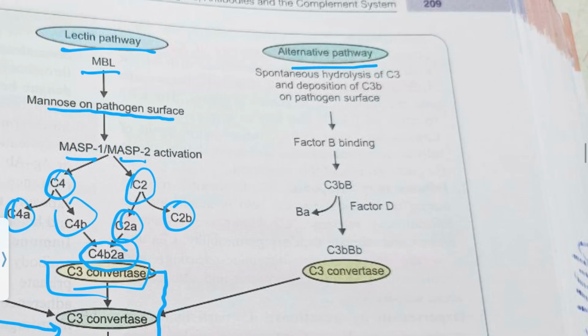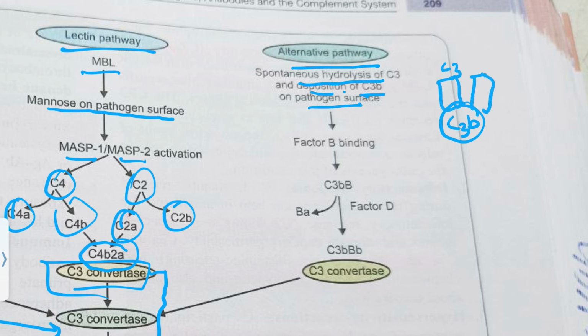About the alternative pathway, it happens due to the spontaneous hydrolysis of C3 and deposition of C3b on the pathogen surface. I told you C3b will be moving in your blood, but it is inactivated by two proteins, factor H and factor I. They will inactivate this C3b so that it doesn't cause autolysis of your own cells, particularly RBCs or some endothelial cells.